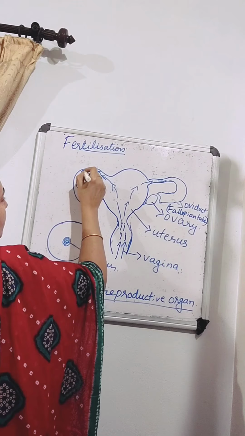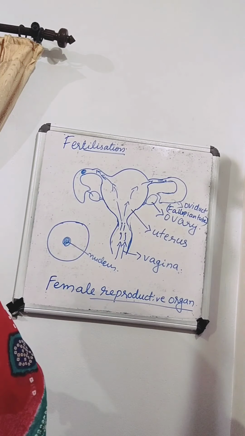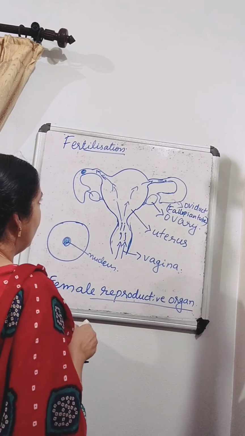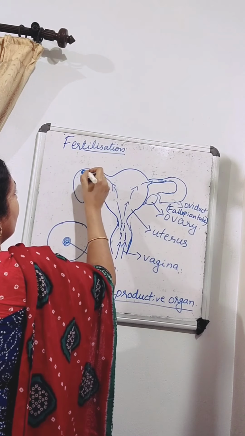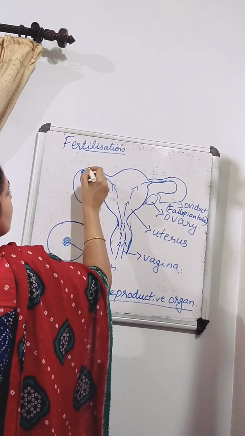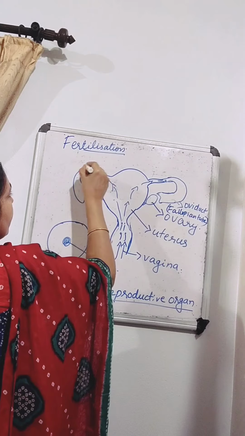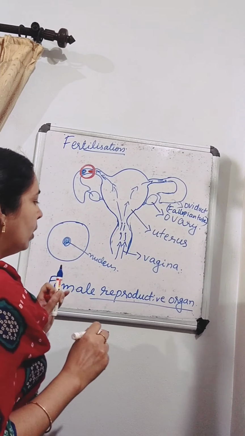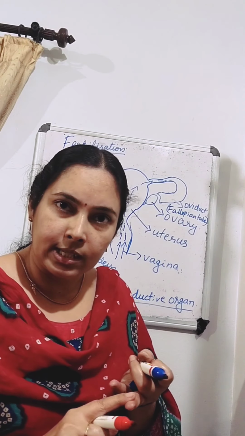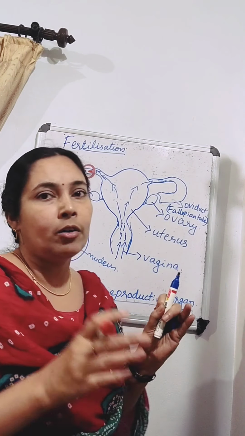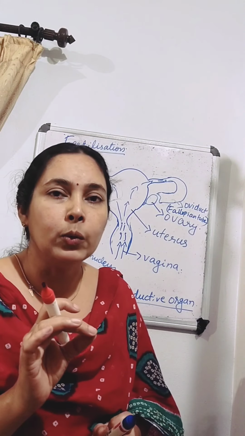And when the ovum reaches here, if at that time sperms are present in the fallopian tube, what happens? The sperms will fuse with the egg. So the egg and sperm both will fuse together. Okay, and we know the egg is a single cell and the sperm is also a single cell. And the nucleus of the egg and sperm fuse together to form a single nucleus.